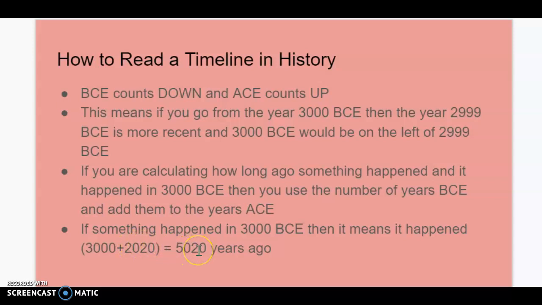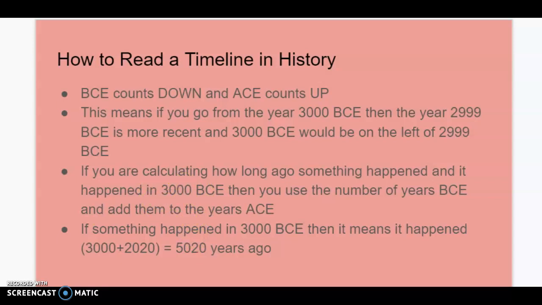If something happened in the year 3000 BCE, that was not 3,000 years ago. That was 3,000 years from the year 1 ACE, when the Common Era started. So you have the 3,000 plus the 2020. It would have happened 5,020 years ago.